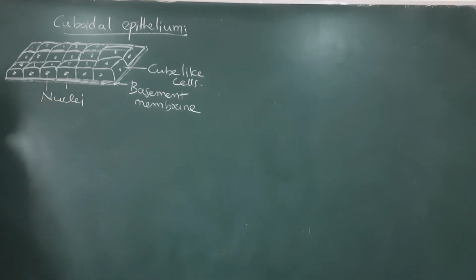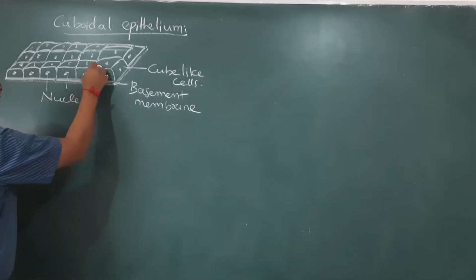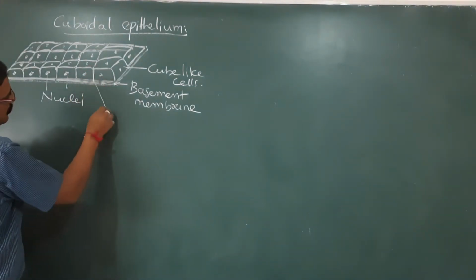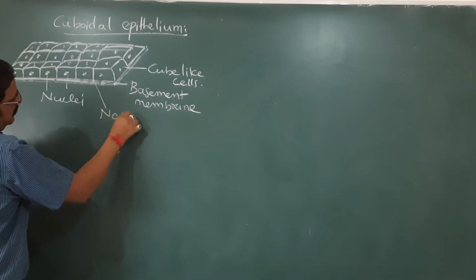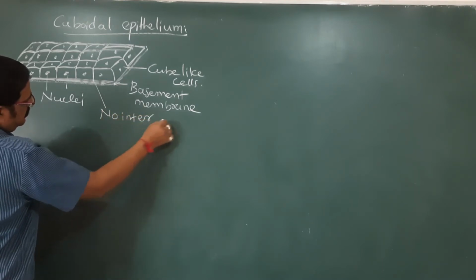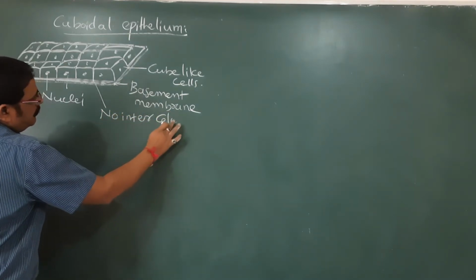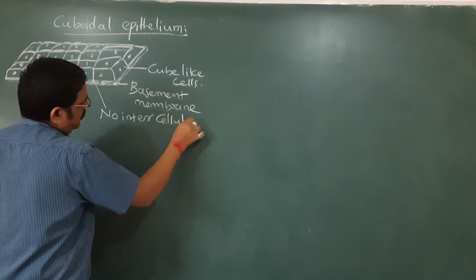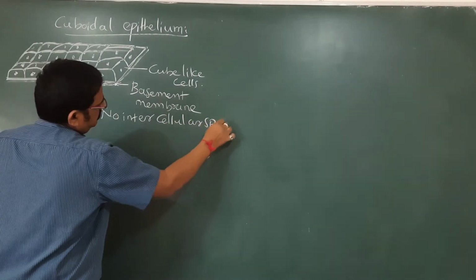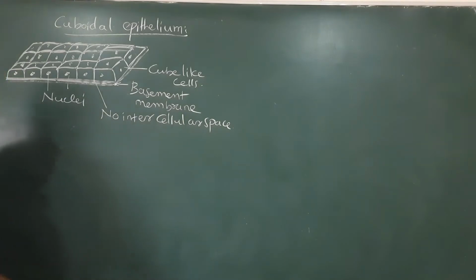A single one is called a nucleus, many are nuclei. Cube-like cells compactly arranged on the basement membrane, and here is the condition: no intercellular space as such.